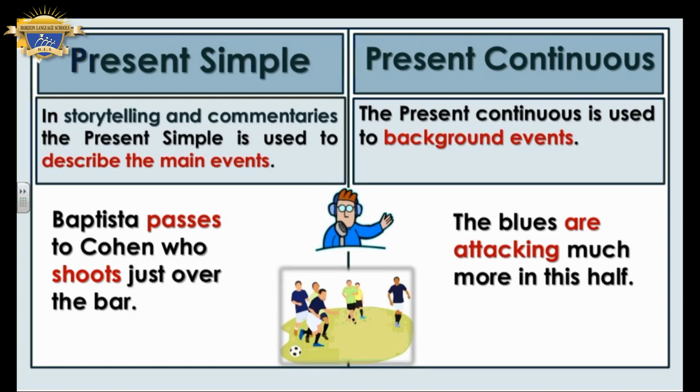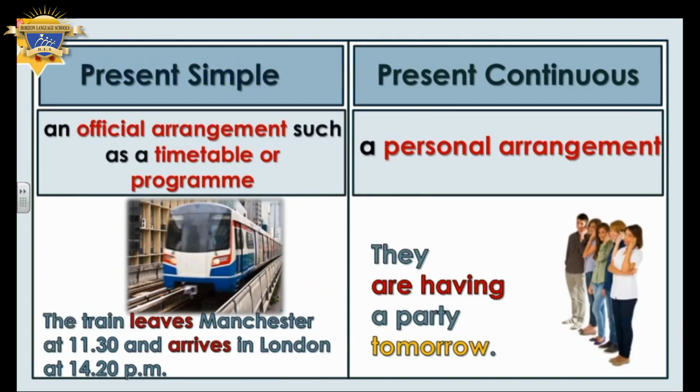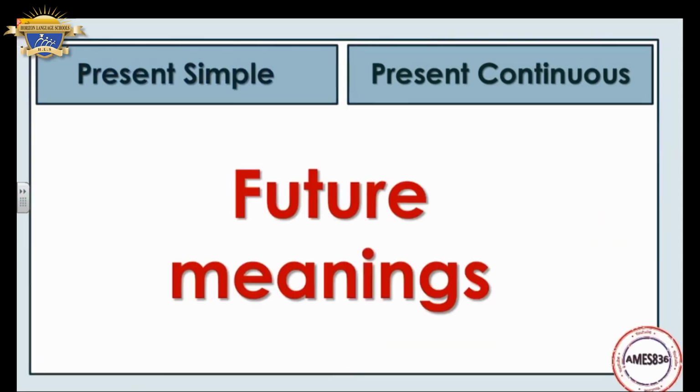Here, we also use present simple and present continuous for future meanings. How? Present simple is used in the future to express a schedule or a timetable. For example, the school starts at 8 o'clock. The bus leaves at 10 o'clock. It is present simple, but it is used to express the future in a timetable.